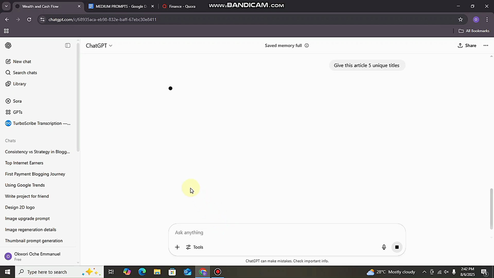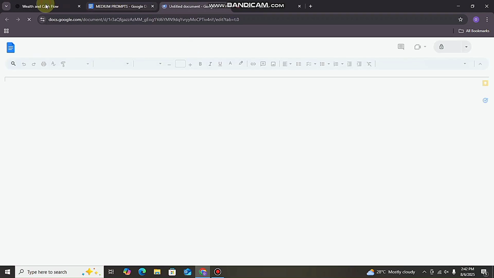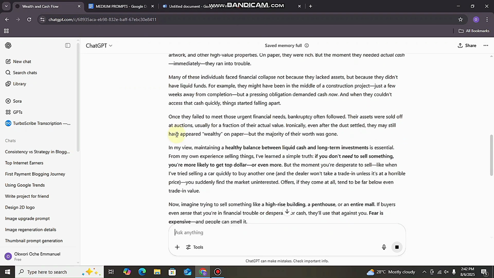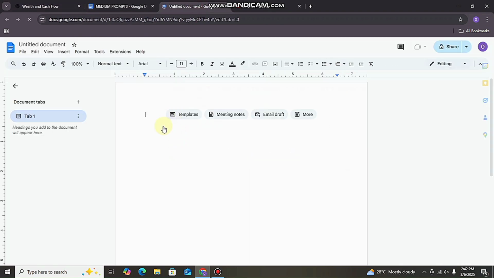So while ChatGPT is doing that, I'm going to my Google Doc, because most of my articles I write in my Google Doc. So I will go to my Google Doc and then open a new folder for this article, and then I will head on to my ChatGPT and copy the first article that was written by ChatGPT and paste it in my Google Doc.